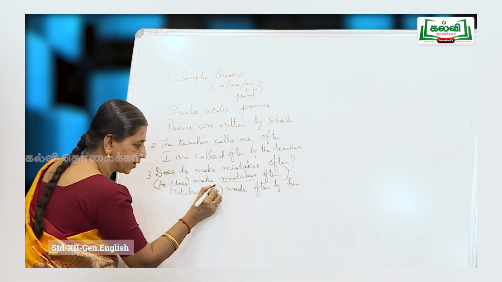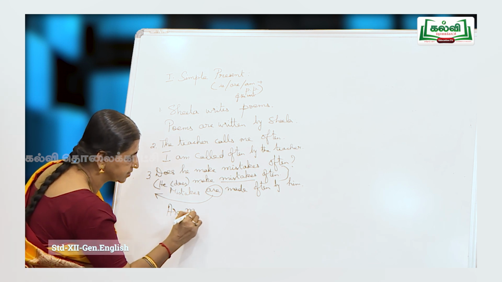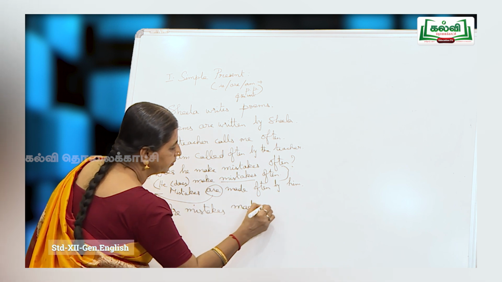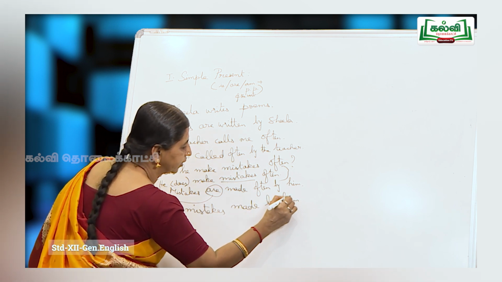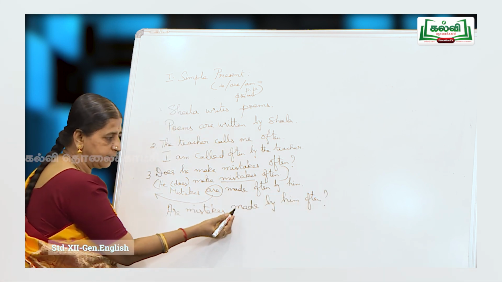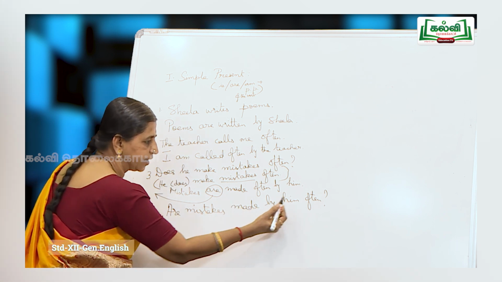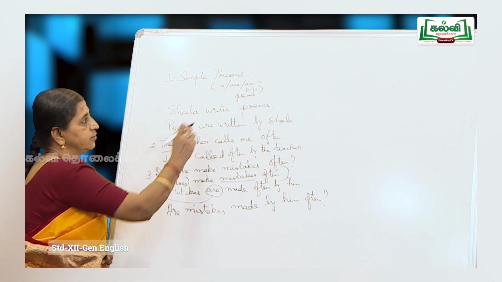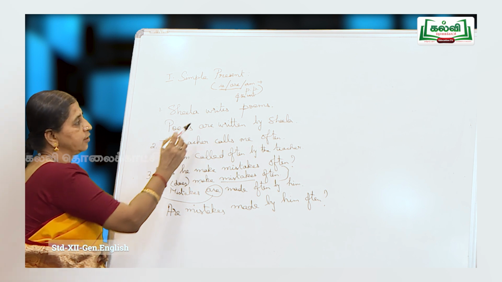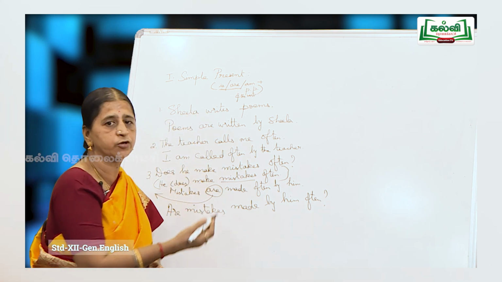Now when you convert it into an interrogative, bring this question word to the beginning. So are mistakes made by him often or made often by him. The adverb could occur in any place. So it could either come here or there. Are mistakes often made by him, are mistakes made by him often. So this is your answer. So conform to this rule, it will help you to convert the sentences into the passive when the tense form of the verb is of the simple present. Now we proceed to the next form.